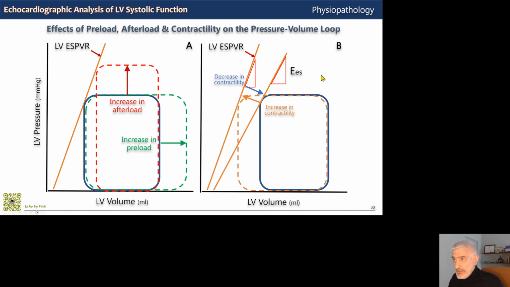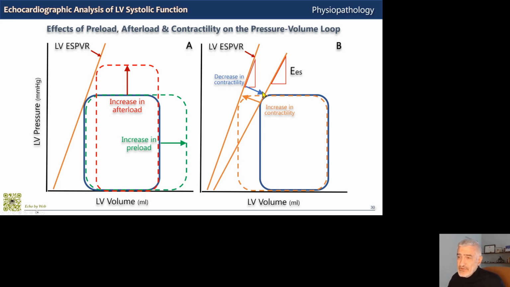In contrast, in panel B, we can see what happens when contractility changes. In this case, when it is reduced, for example, due to acute ischemia or myocarditis. So we have a baseline orange loop here, and we have the reduced contractility blue loop here. With reduced contractility, we shift from this line to this other line. The Ees parameter, which defines the slope, is reduced, and you can see that the slope changes, and you also have a shift of the slope rightwards and downwards.